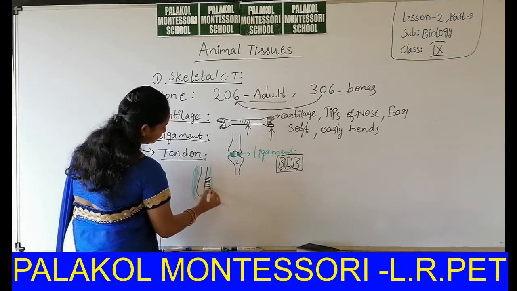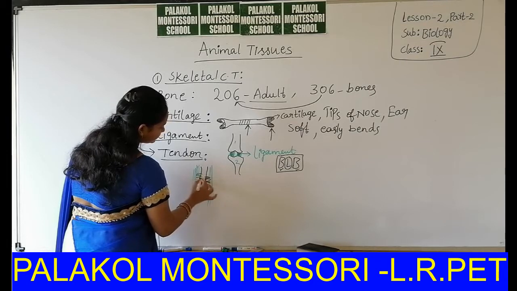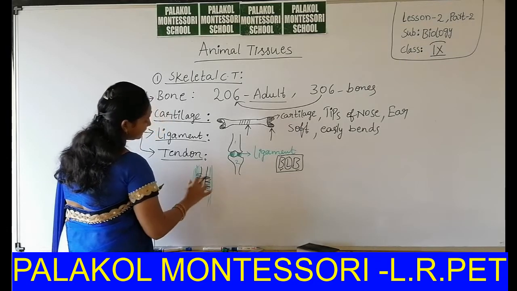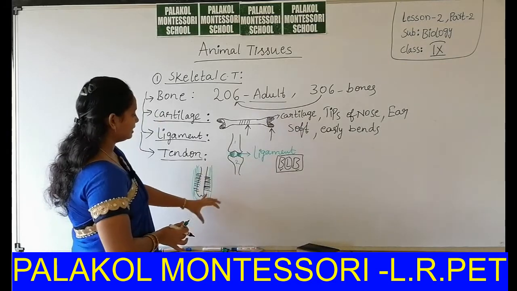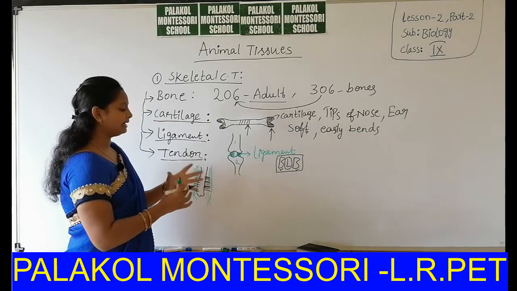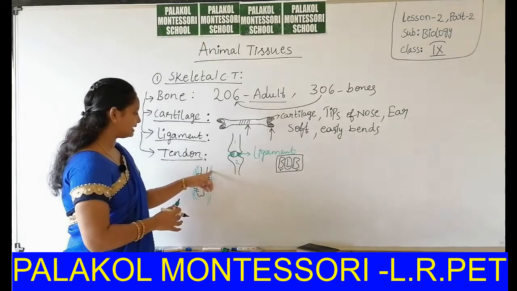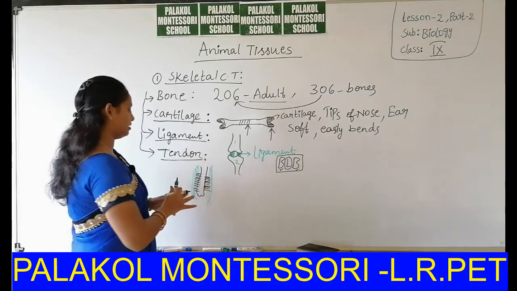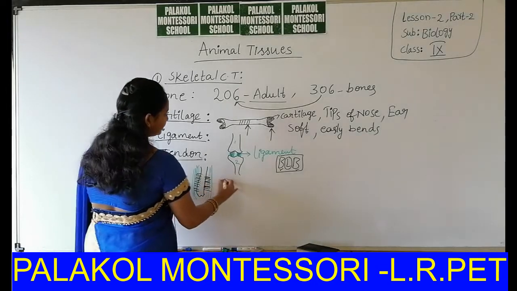By tendon. Tendon is a connective tissue that can hold the muscle surrounded by the bone. That means it can connect muscle and bone.